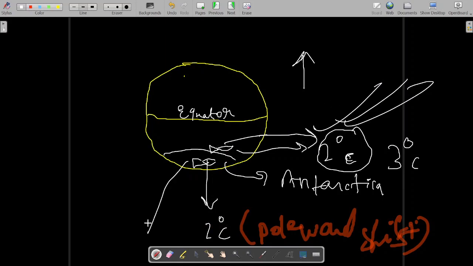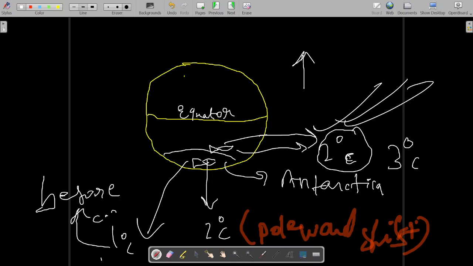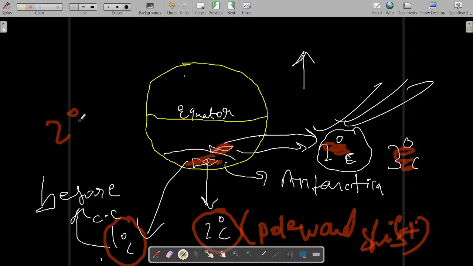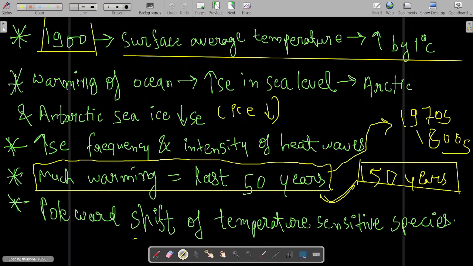Before the global warming, when it used to be 2 degrees Celsius here, over here it was 1 degree Celsius. That was before climate change. But after climate change, from 1 degree Celsius this region has become 2 degrees Celsius, and this region from 2 degrees Celsius has become 3 degrees Celsius. So the fish will move towards the pole, because it can only survive in 2 degrees Celsius and wants to maintain the temperature. Near the pole it will get 2 degrees Celsius, so it will further shift towards the pole. That is the meaning of poleward shift.